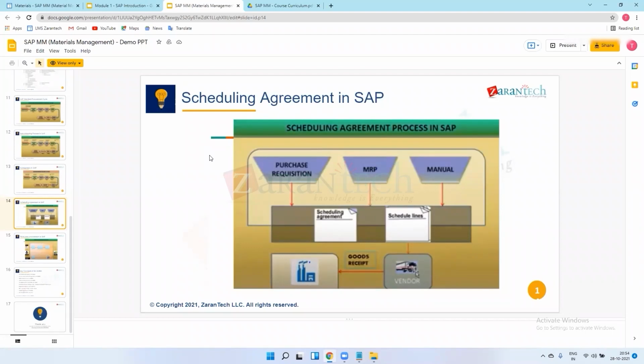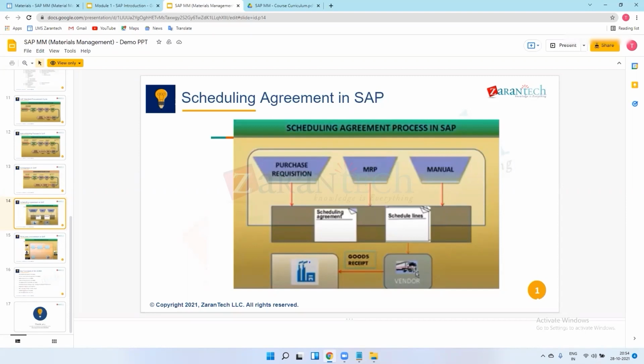After creation, I maintain scheduling lines, which means I create one plan for production. Suppose I'm producing 10 vehicles on a monthly basis. Let's take the example of October. The October plan will be 5 October, 2 vehicles; 10 October, 2 vehicles; 15 October, 3 vehicles. This is my production plan.